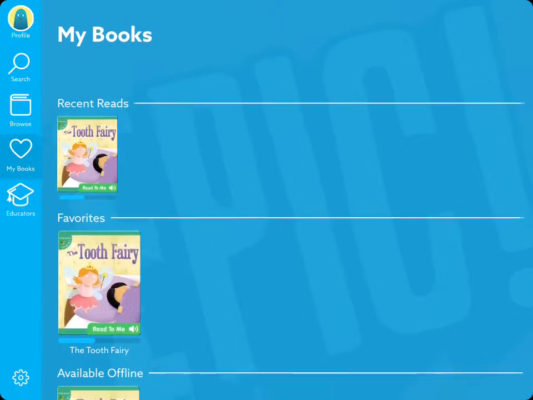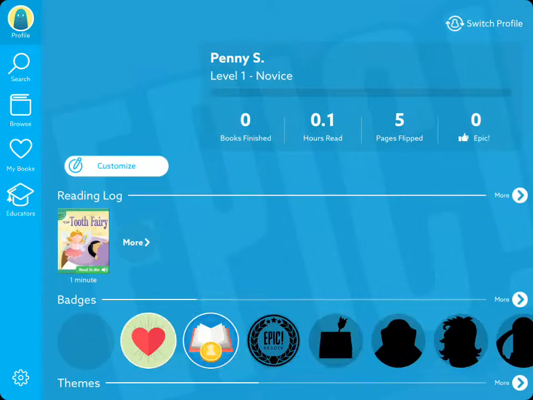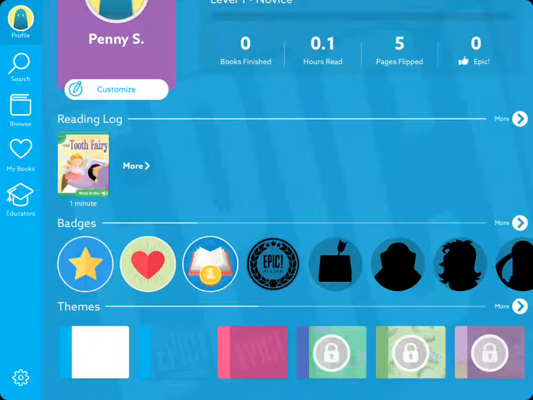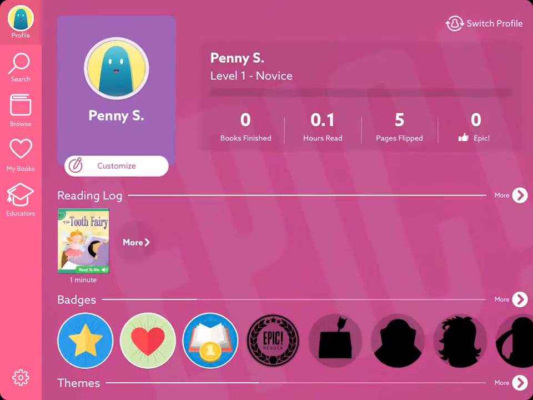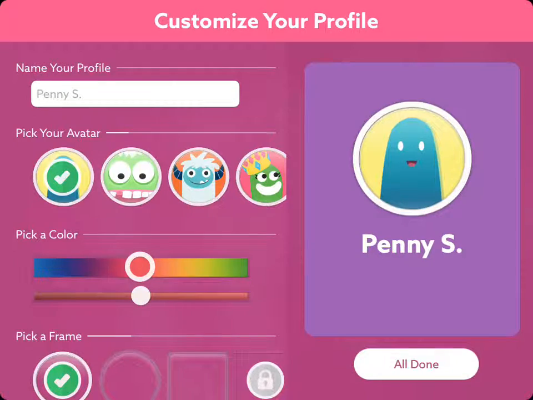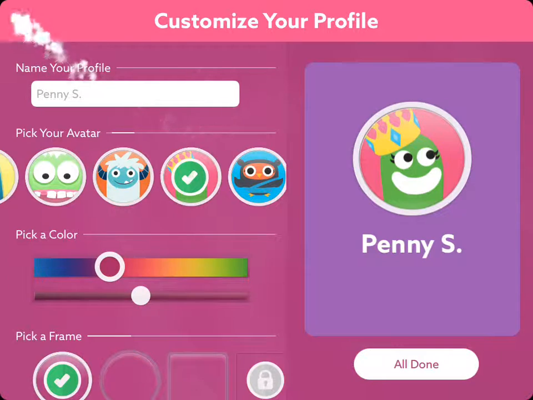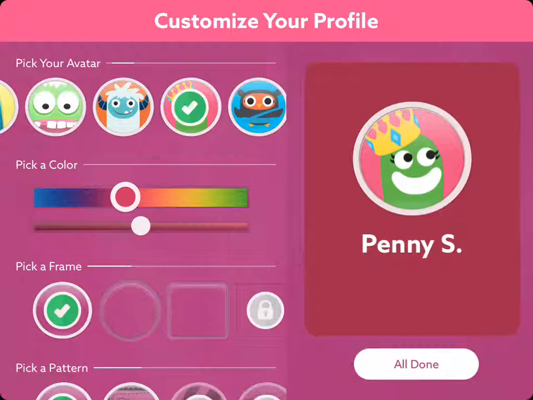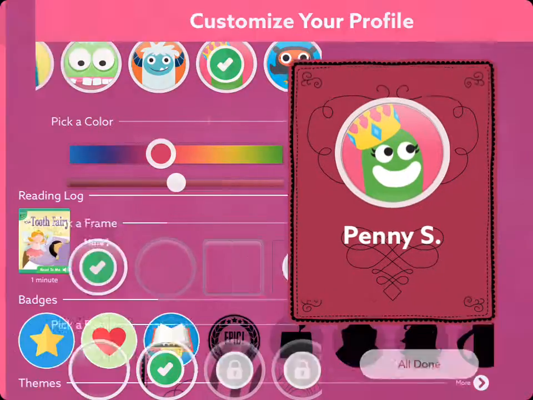So if I go and I want to look at the badges that we earned, you can see down here you can earn lots of different badges, and it unlocks different themes. So I guess it's your background colors, and you can also unlock different avatars for your reader. And you can click different options, and more of this will unlock as you read.